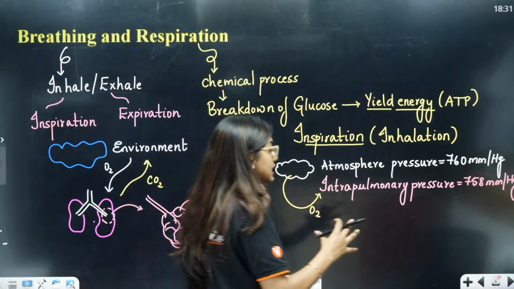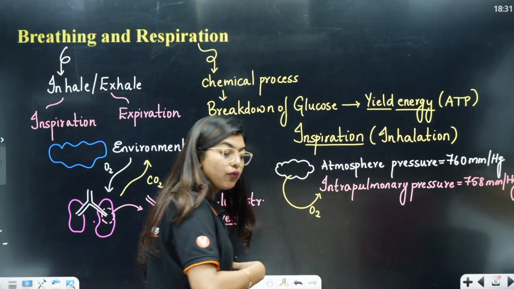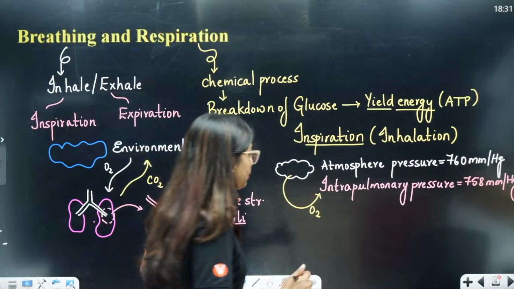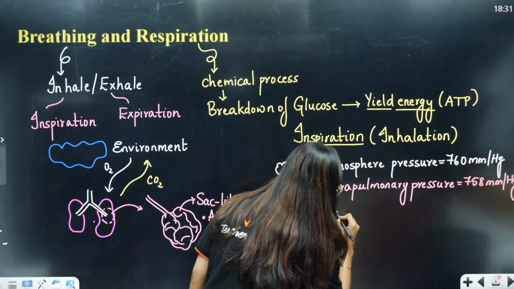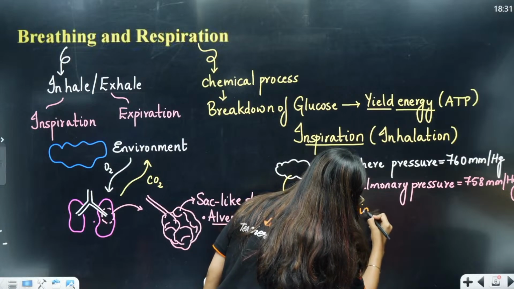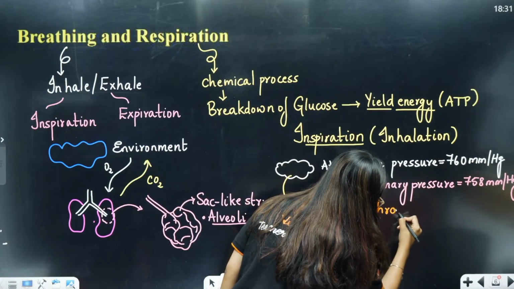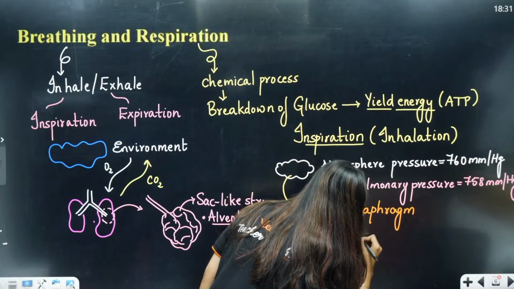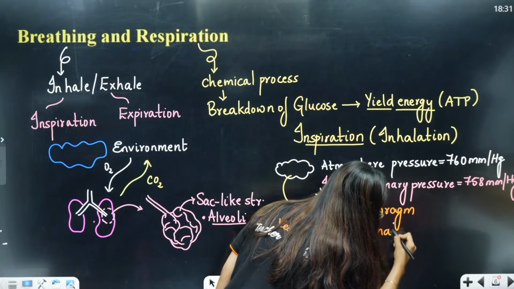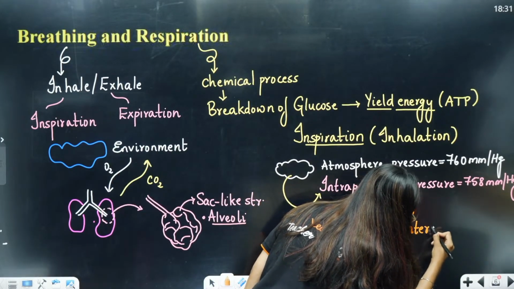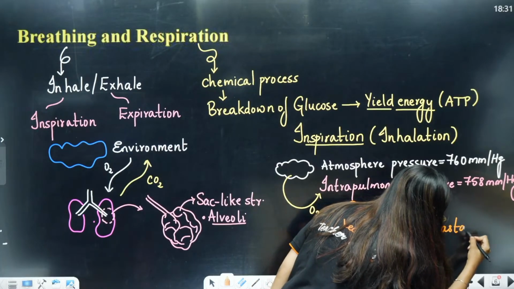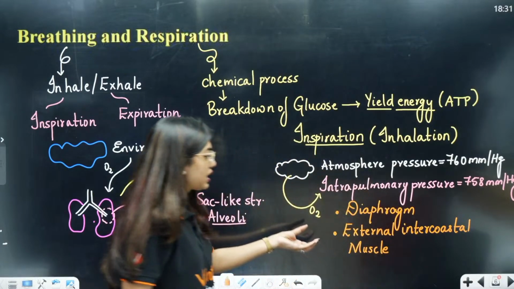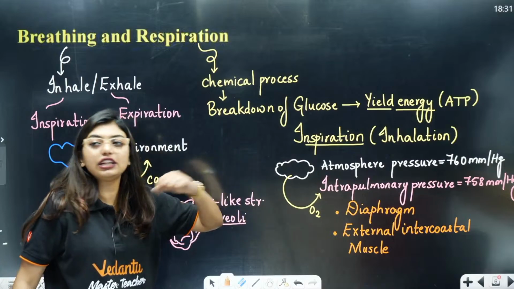So, when I want to make sure that the entire volume is more, there are two muscles which are helping. Two main helpers, students. The first one is called the diaphragm. The second one is called the external intercostal muscles. Clear to all of you? The two muscles that help us are your diaphragm and external intercostal muscles.